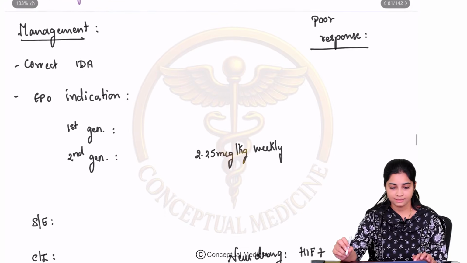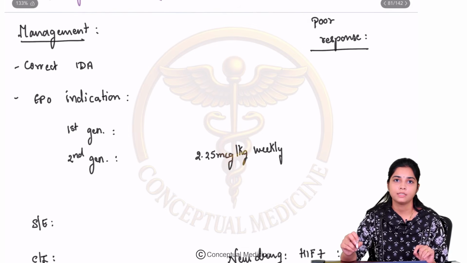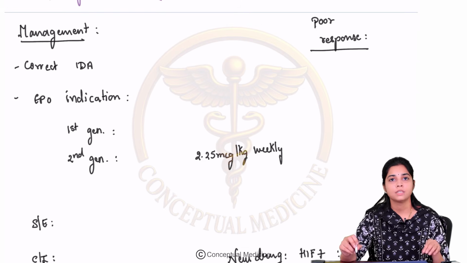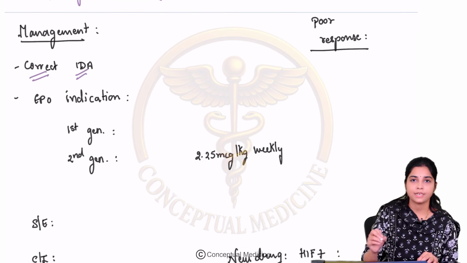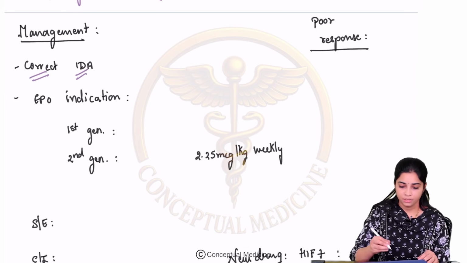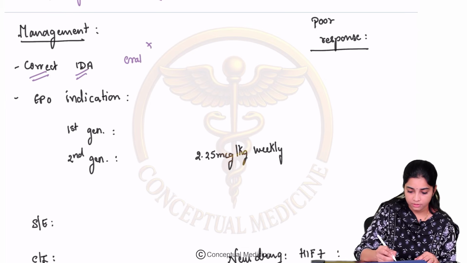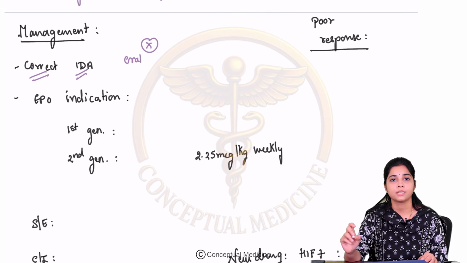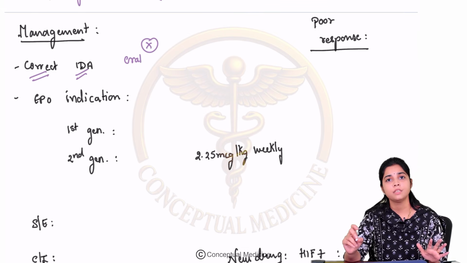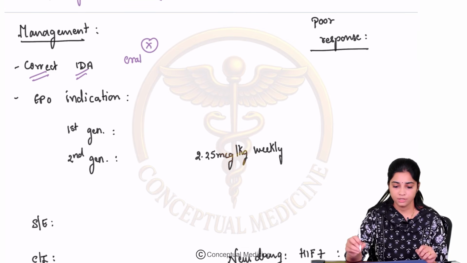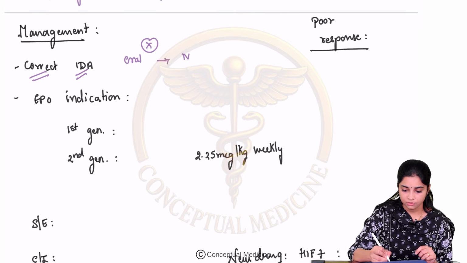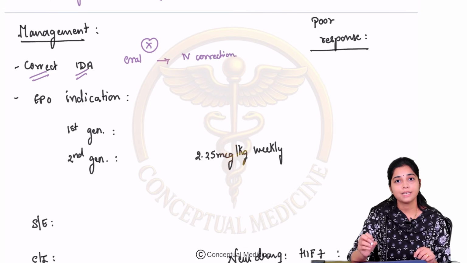Now let us understand the management of anemia of CKD. First things first, always correct the iron deficiency anemia. Will you give oral correction? No, there is no role of oral correction in CKD because iron is very poorly absorbed in CKD patients. So what are you supposed to give then? You are going to give IV correction, right?